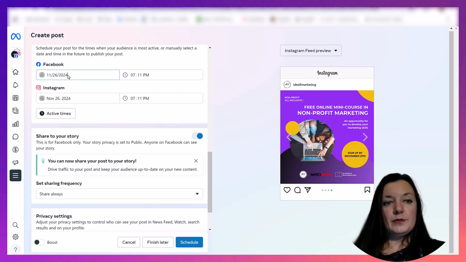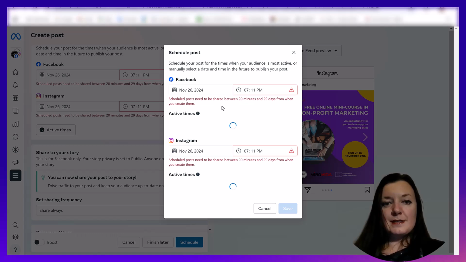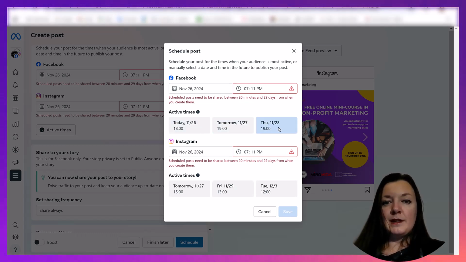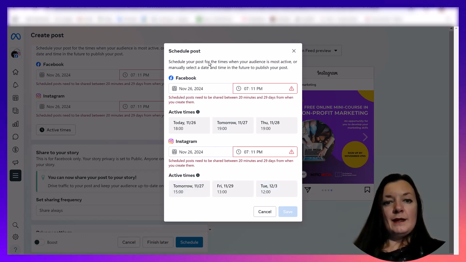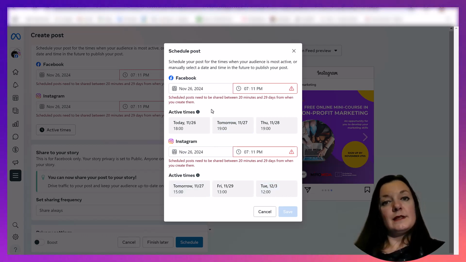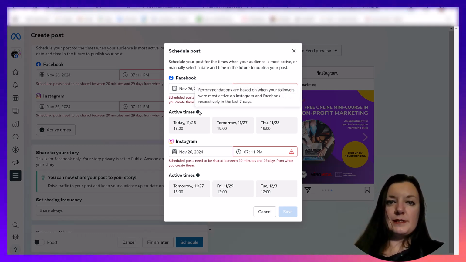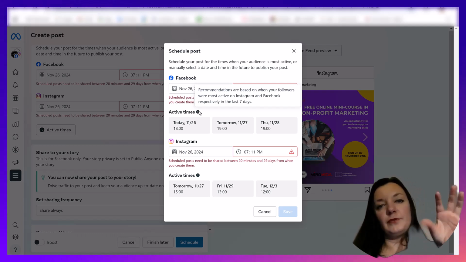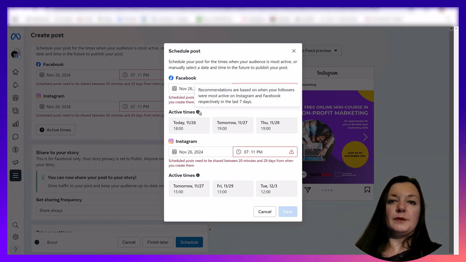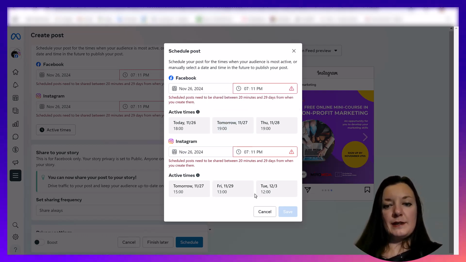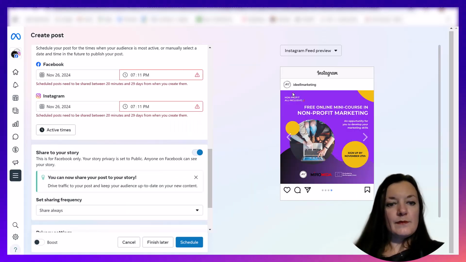So here you can add date and time, but you also can get suggestions about the best times to publish, both for Facebook and Instagram. This depends on your current audience's active times, when most of your current followers are online and browsing in these social media channels. It's really good to use those recommendations, so keep that in mind.